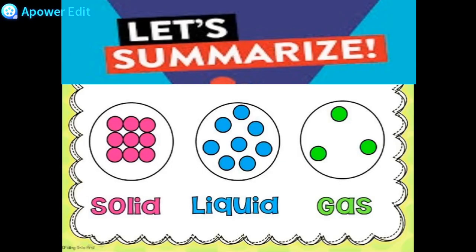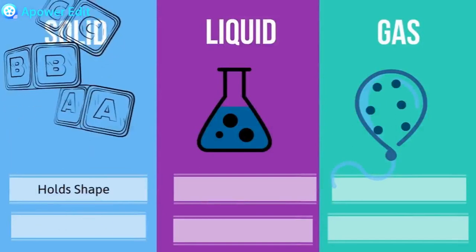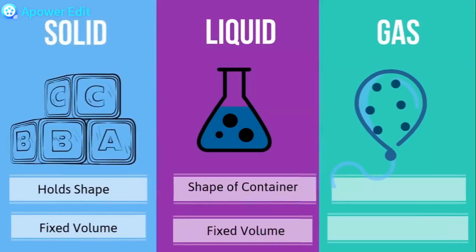Now, let's summarize the properties of solids, liquids, and gases. Solids hold shape and have fixed volume. They are easy to hold, they cannot flow, and can be cut into shapes. Liquids flow and take the shape of the container into which they are poured. They have a fixed volume. Even if they change shape, they occupy the same amount of space.